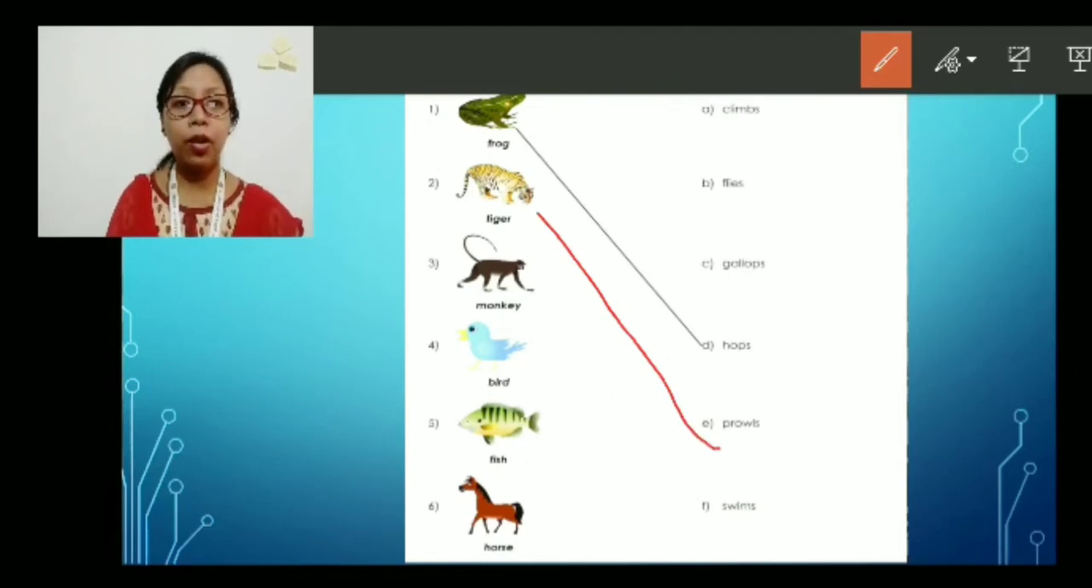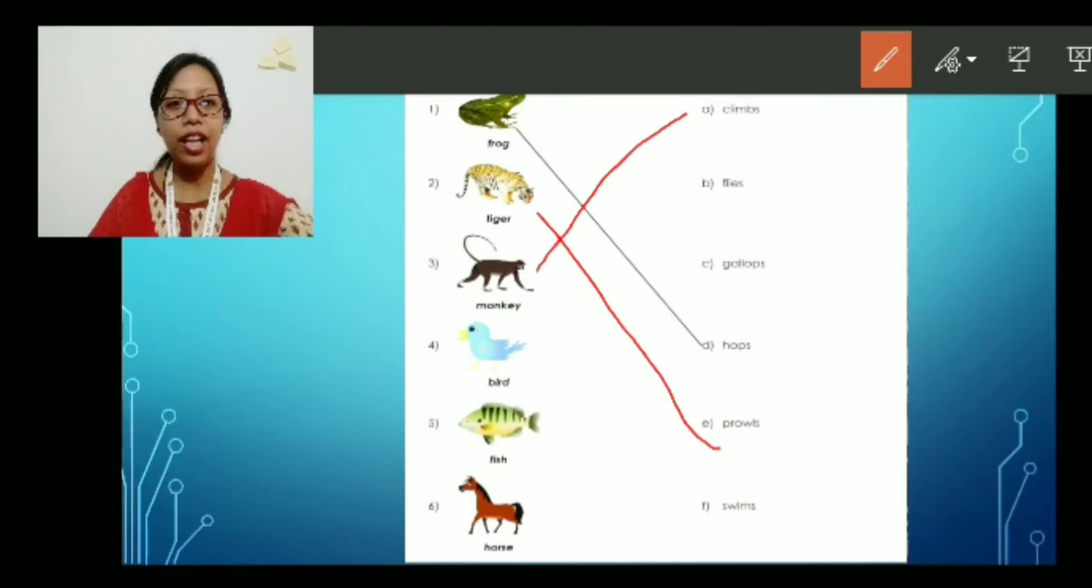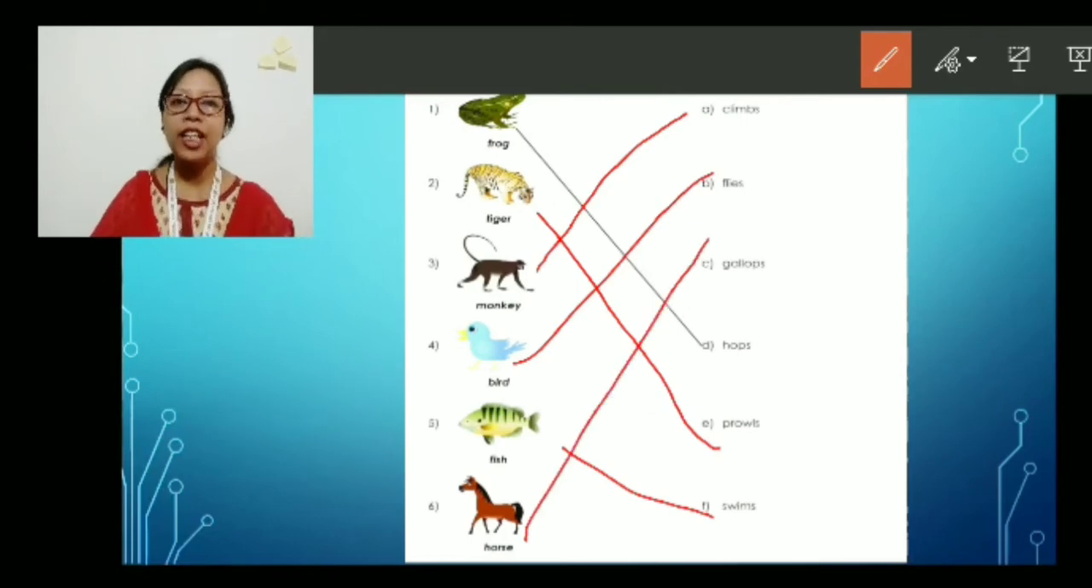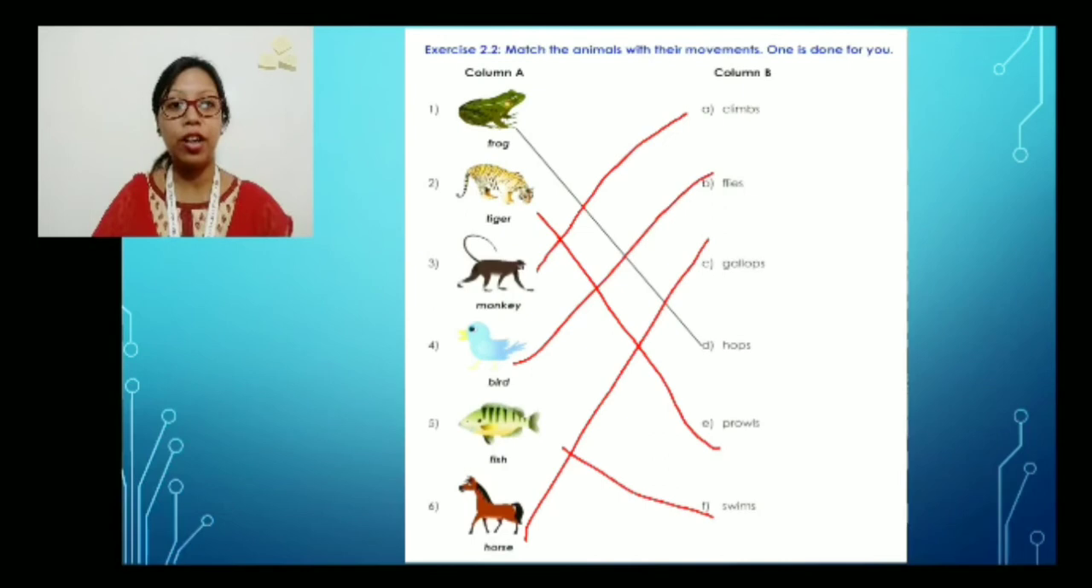Number E, prowls. For number 3, we have the monkey. What does the monkey do? Monkeys climb. So number A, climb. Then bird. What is the movement of the bird? It flies, right? So bird flies. Then we have the fish. Fish swim. So this is F, that is swims. Then we have the horse. What does the horse do? How is the movement? It gallops, right? That is number C. So this is how we are going to identify the movements of the animals.